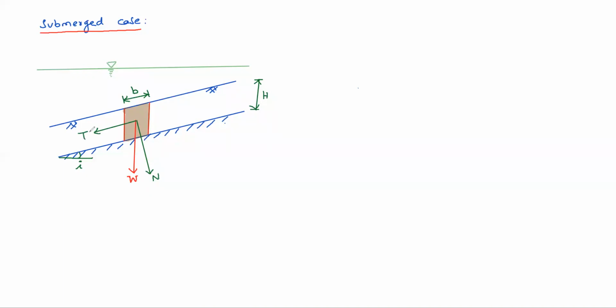Now we will see what the weight of the element is. The soil is under submerged condition, so obviously weight equals gamma submerged into volume. Volume is BH cos i into 1. BH cos i is the area, area into 1 is volume, volume into the submerged unit weight of soil. That is the weight. So N equals W cos i.